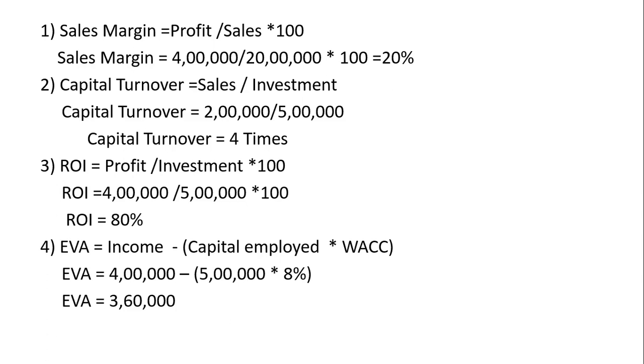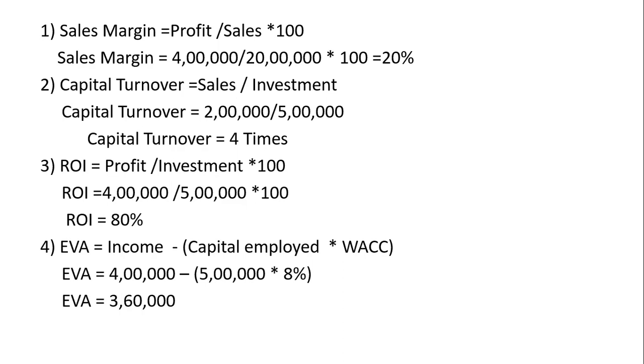EVA is the difference between the income and the cost of funds. Income is greater, by 3,60,000, than the cost of funds. Income is 4 lakh and cost is 40,000. So income is greater than the cost of funds, which shows the past earnings of the company. The past earning of the company is greater than the cost of funds.